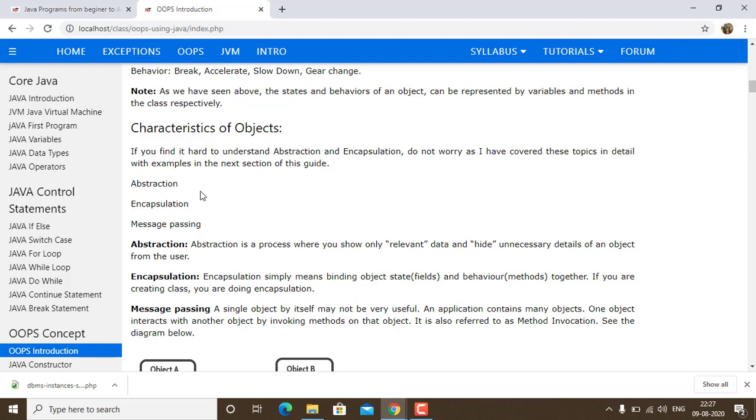What the coil is doing, you don't need to know. So that is abstraction. It is hiding the internal details and showing you only the essential features. Abstraction is a process where you show only relevant data and hide unnecessary details of an object from the user. This is what we call abstraction.